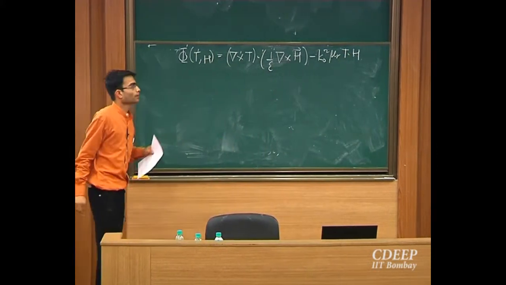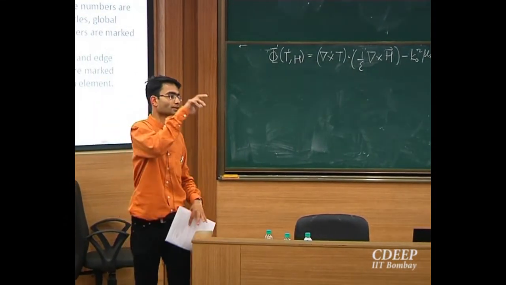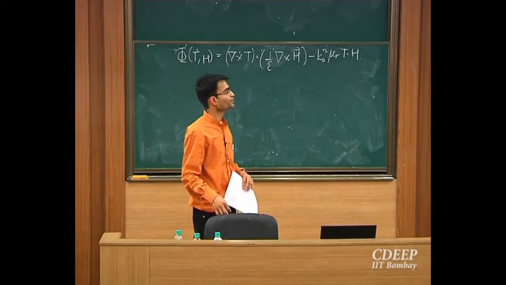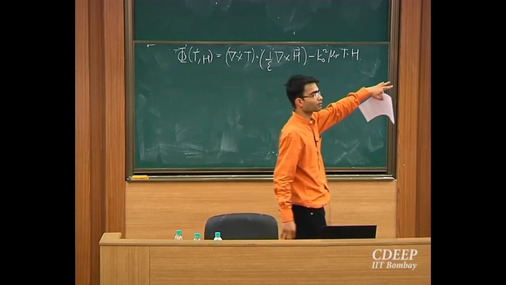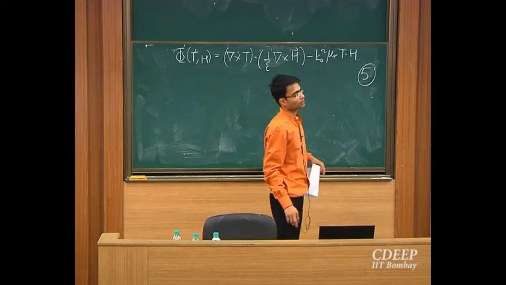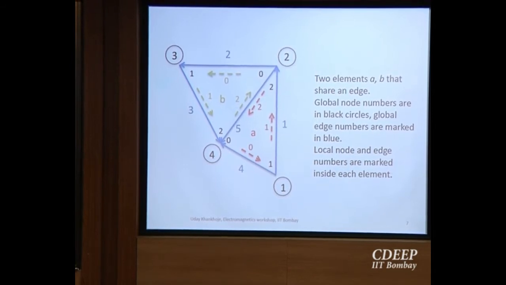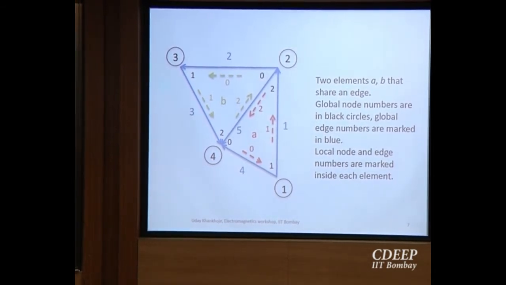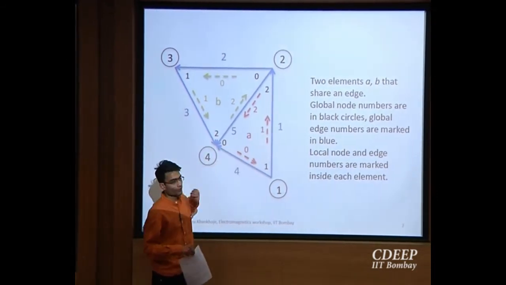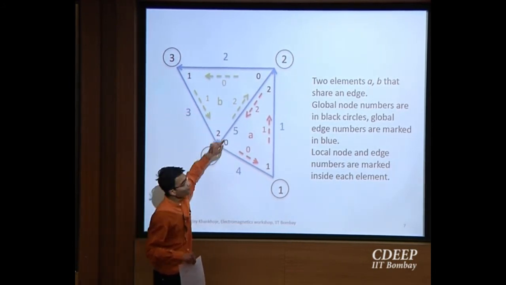Okay. Now, when you want to assemble the equations, what will you do? You will go edge by edge. Okay, if there are n edges in the mesh, you will get an n by n matrix solution. So let's, for sake of example, take the global edge number 5. I'm going to take 5 just as an example, because it has two elements on it. Now, the field inside any point in A will only depend on 1, 4 and 5. The field inside B will only depend on 2, 3 and 5.